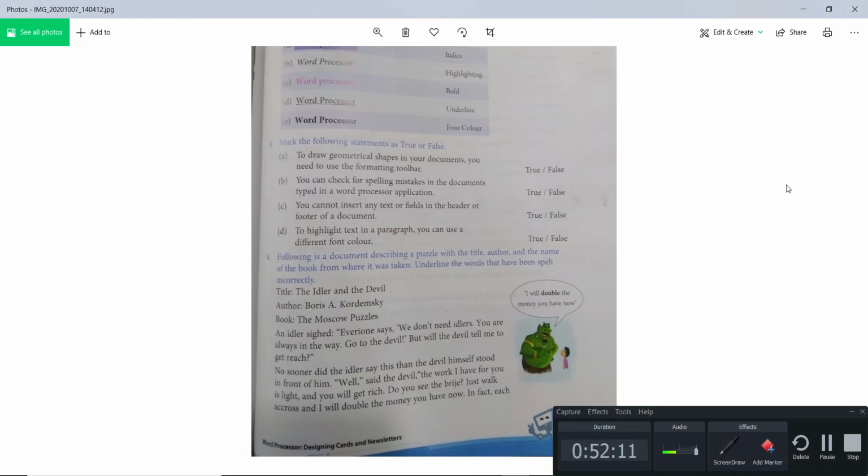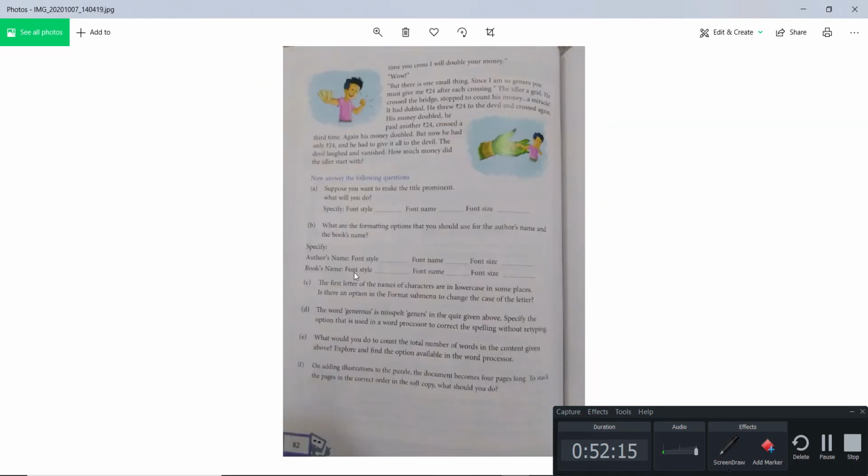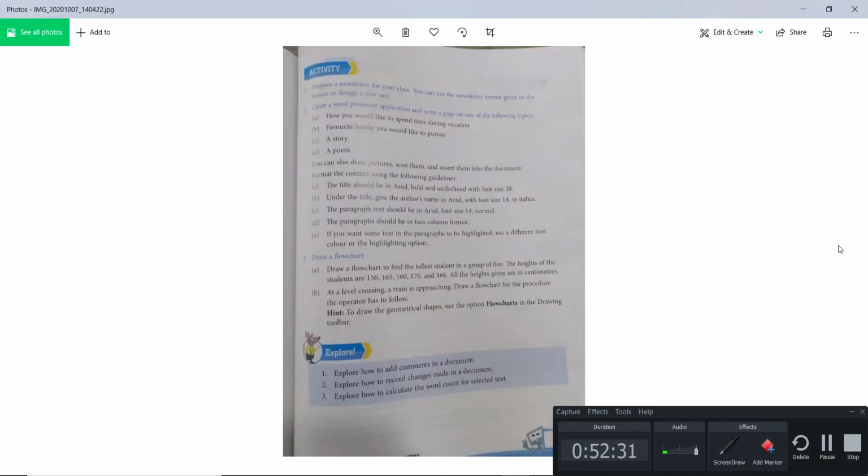Okay, so you need to identify here. I will not help with that, you have to do that. And these are the answers you are making, the text, what are the text sizes that you have to do. This is something you have to do practically, then only you will get it. You just need to do all the things on your computer or whatever you have. This one also has an activity given, so all these activities, creating a flow chart and all the things, you need to do that part.